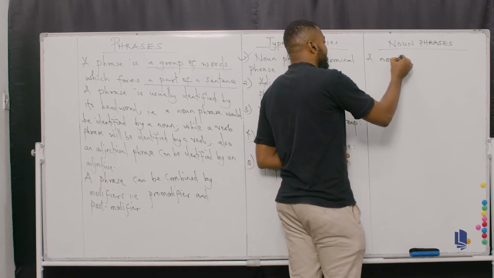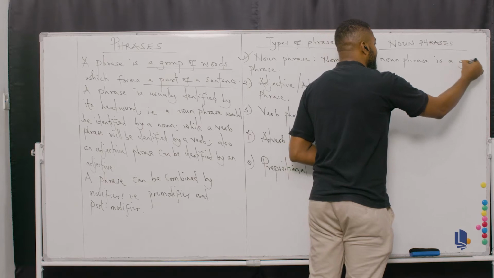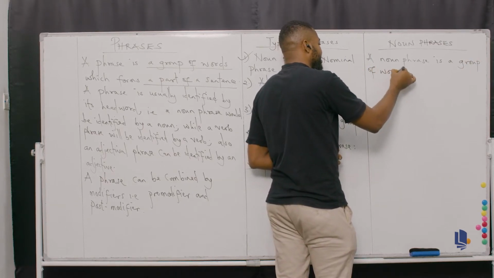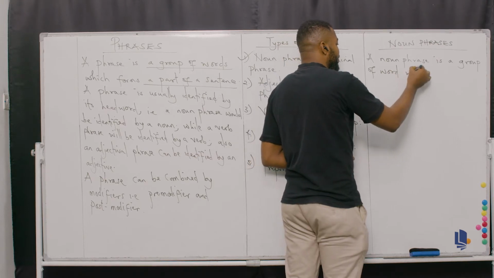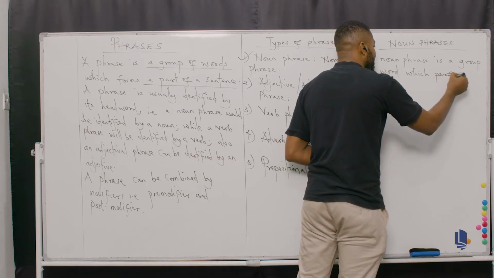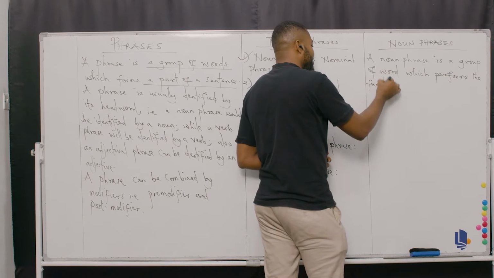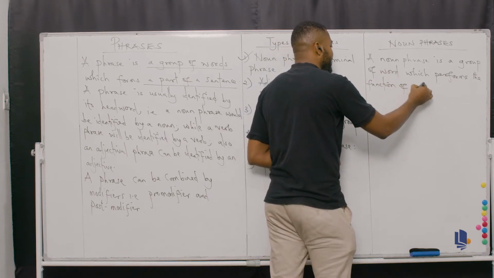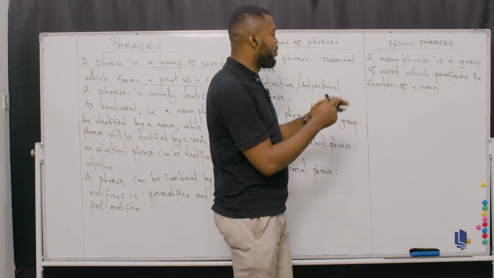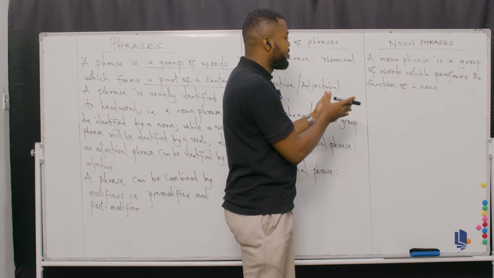A noun phrase is a group of words which performs the function of a noun. Full stop. So a noun phrase is a group of words which performs the function of a noun.